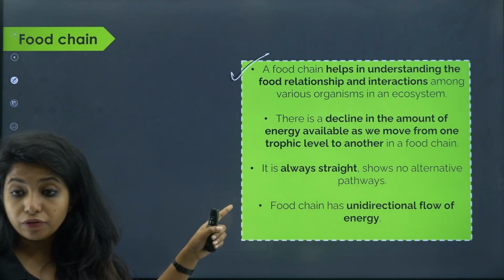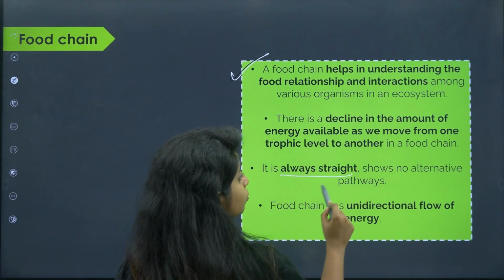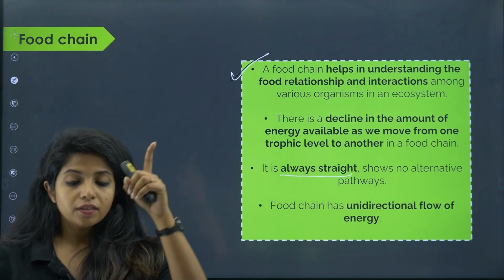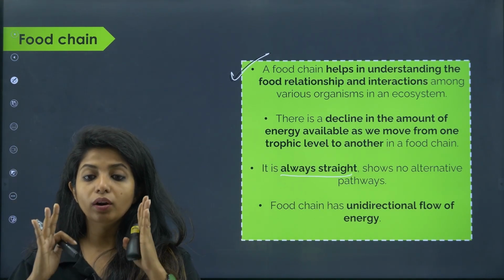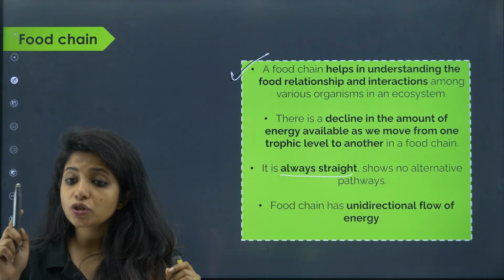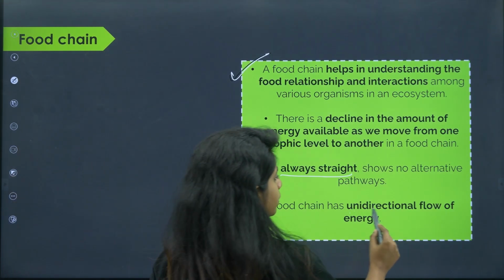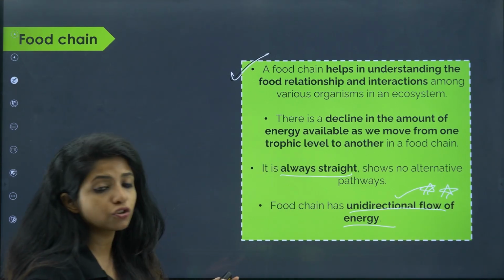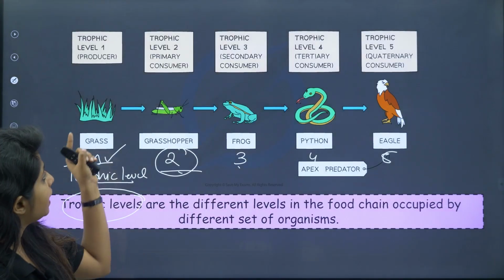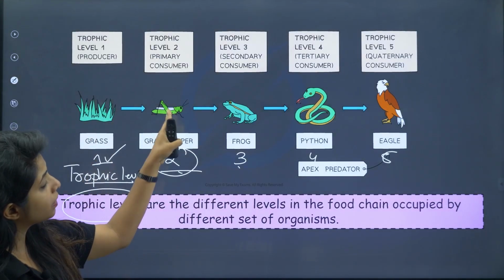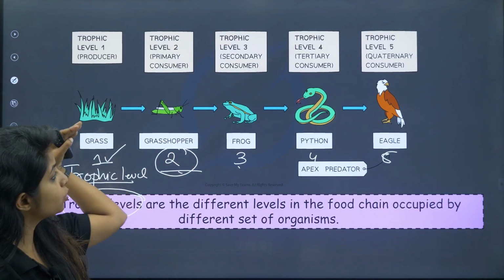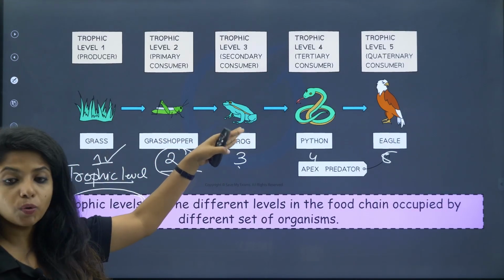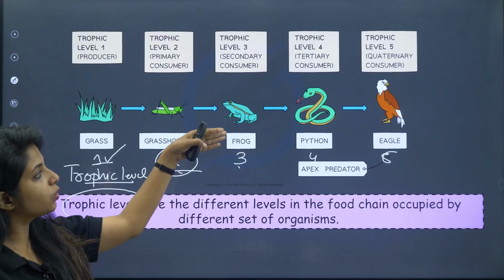The food chain will always be straight and shows no alternative pathways. There won't be any alternative pathways. It will always be a straight pathway. A food chain has unidirectional flow of energy. Very, very important point. It has unidirectional flow of energy, as in the energy from this particular organism is taken by this organism, and then this, you see this way. It is not going the other way around.